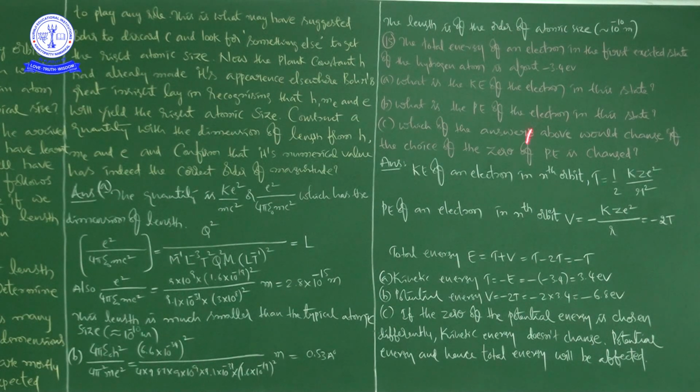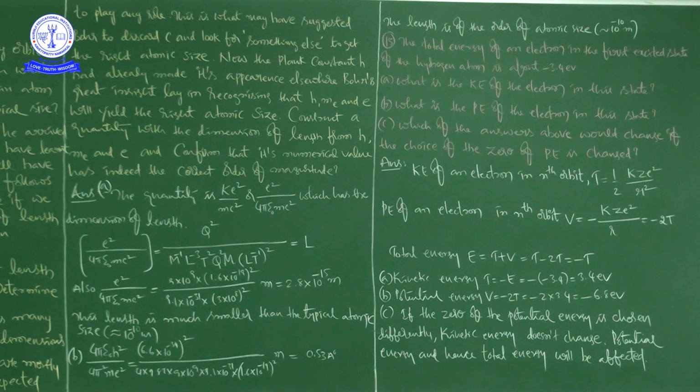But in case of B, we got the length is of the order of the atomic size. Actually we got 0.53 into 10 to the power of minus 10 meters, but anyhow it is of the order of the atomic size, that is approximately equal to 10 to the power of minus 10 meters.